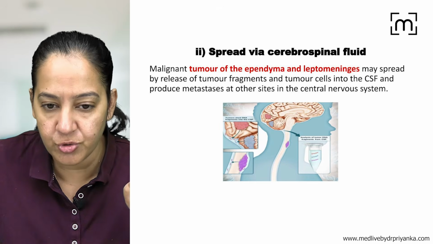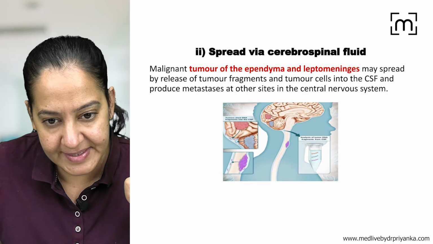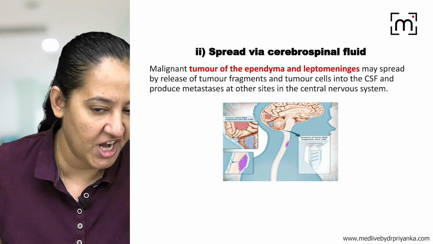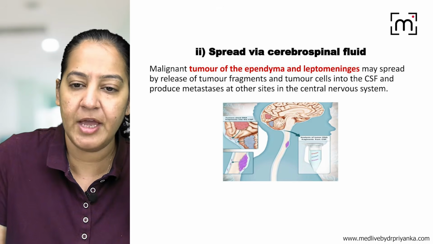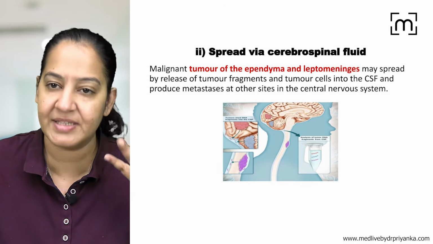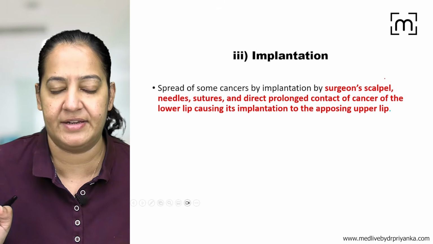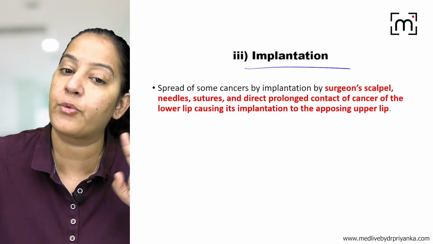The same diagram is shown to you also here. You can see this is the primary, and it is shedding in the CSF. Via CSF, it is forming the secondary. So tumors like ependymoma and leptomeningeal tumors can spread via the CSF. That is the second thing. And third is implantation. It is rare of the rarest.